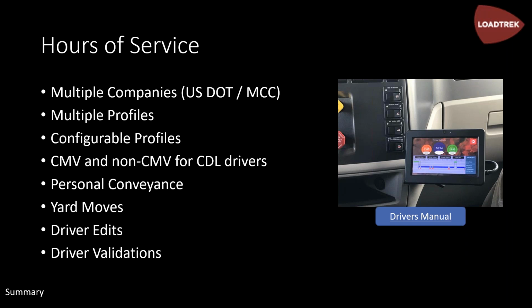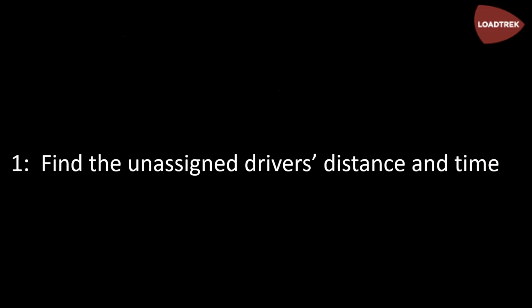Yard moves is a new status. Yard moves is when the vehicle exceeds 5 miles an hour, which is that trigger for driving, but is within a yard, a distribution center, a truck stop, and this allows the driver to exceed 5 miles an hour, yet remains on duty, not driving, to save drive time. And then lastly, and this is new in ELD as well, the driver validates his or her log at the end of every shift. So the first step is to find the unassigned driver's distance and time.